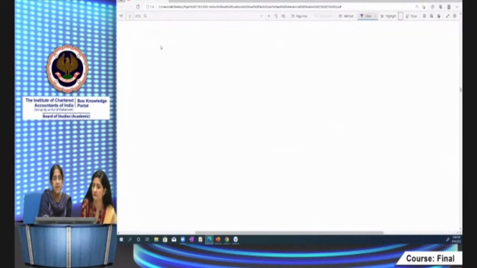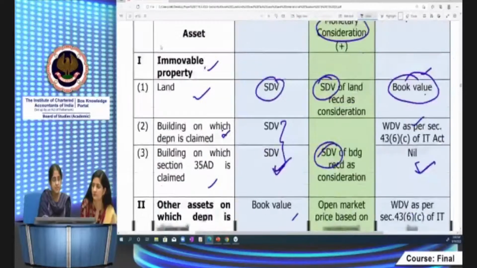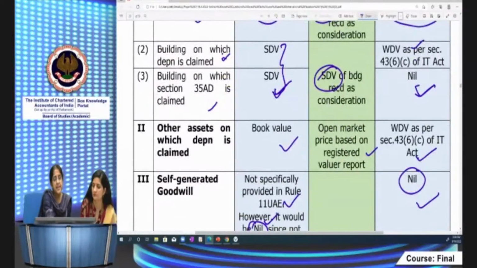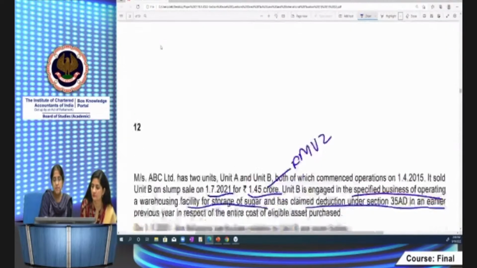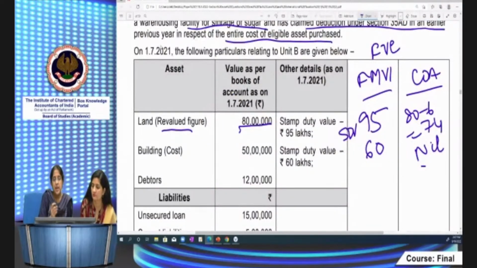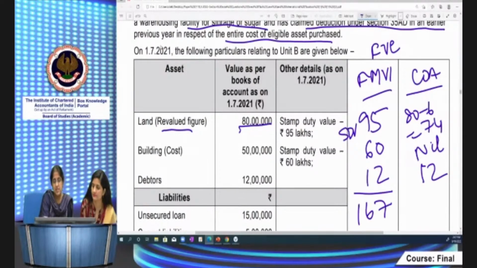Let me go back here for a minute. See, building on which 3580 deduction is claimed: for the purpose of full value of consideration, I take stamp duty value. For the purpose of cost of acquisition, it will be nil. Now in respect of debtors, it will be the same: book value for full value of consideration, book value for cost of acquisition. Now total these three, it will be 7, 9 plus 6, 15 plus 1, 167. Here it will be 74 plus 12, it will be 86.